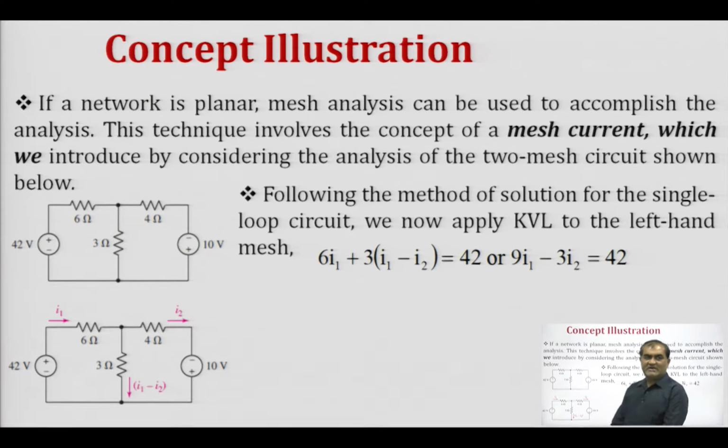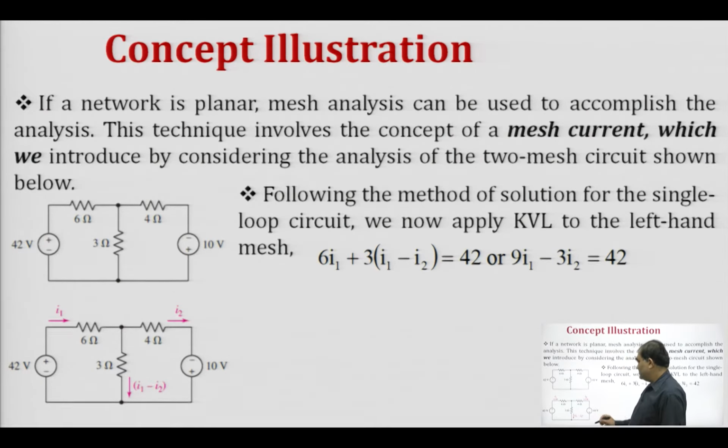If a network is planar, mesh analysis can be used to accomplish the analysis. The technique involves the concept of a mesh current, which we introduce by considering the analysis of the two-mesh circuit shown below. In this circuit, we have to find the currents flowing through the various elements of the network, that is the resistances 6 ohm, 4 ohm and 3 ohm, and the two voltage sources, 42 volt and 10 volt.